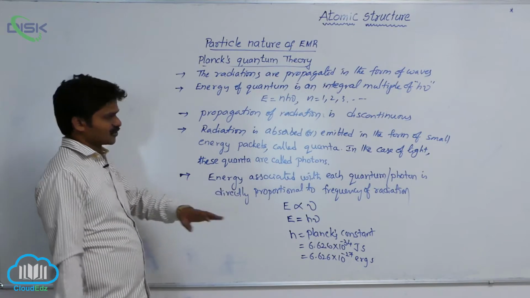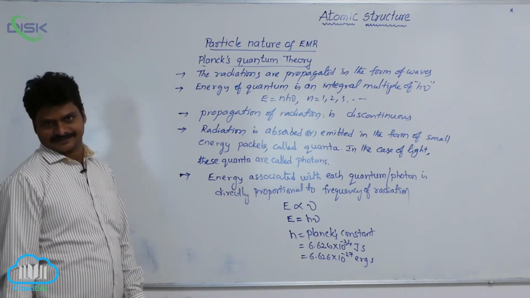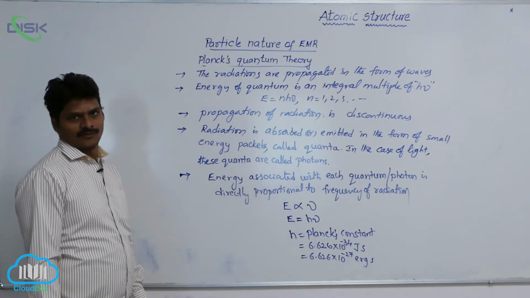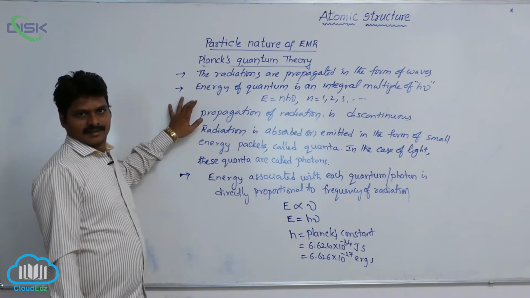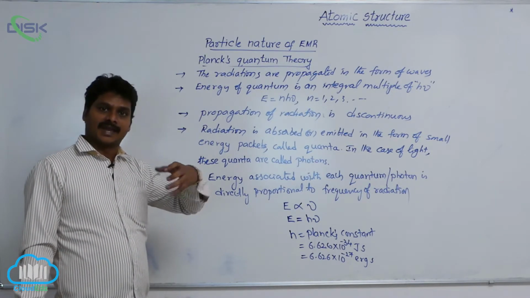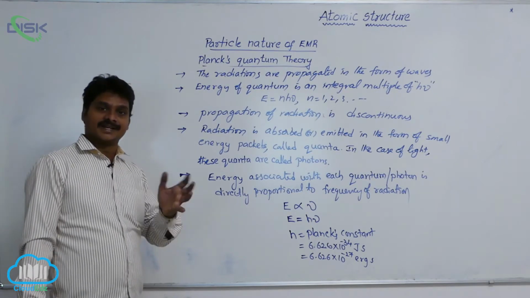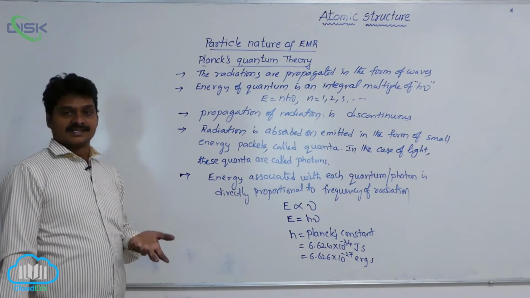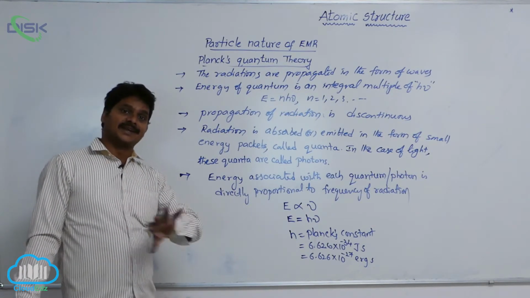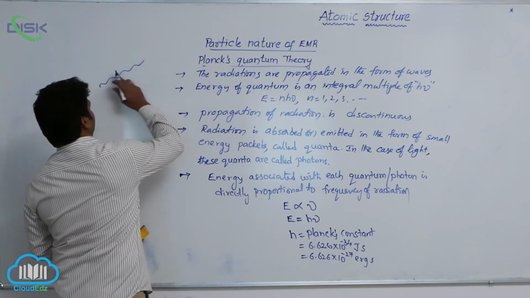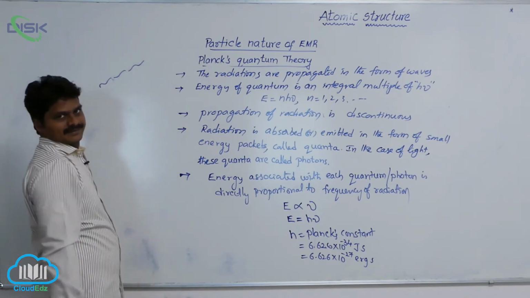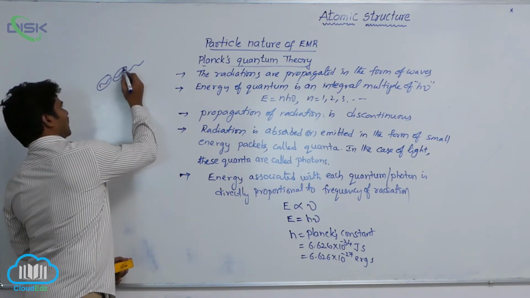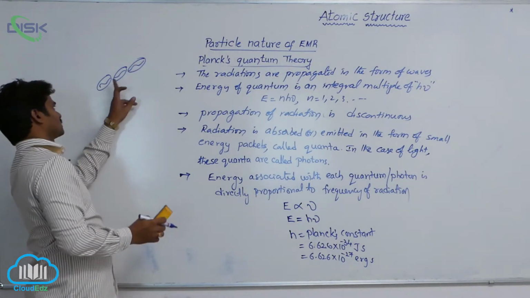So these are the postulates in Planck's quantum theory. See once again. First, each radiation has a certain amount of energy called radiant energy. These radiations are propagated in a discontinuous manner, as parts. Each part of this radiation is called one quantum: first quantum, second quantum, third quantum.